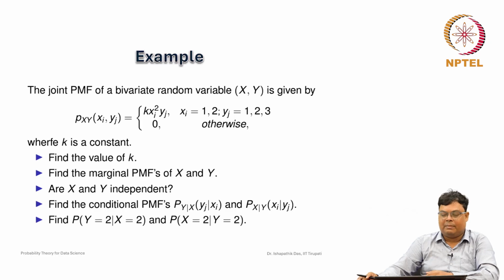So, these examples are given, we will do some examples here. The joint probability mass function of a bivariate random variable is given by this function.